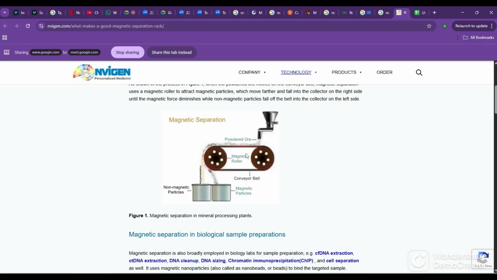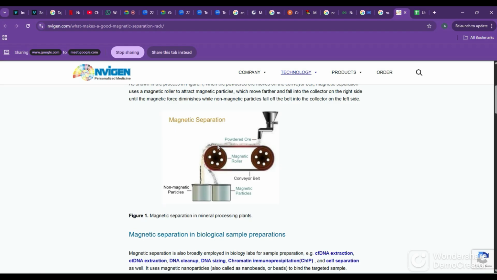Two wheels are there, one belt is there here. From this container, the powdered ore falls here. This is your non-magnetic wheel. The back wheel is the non-magnetic wheel. The front wheel is your magnetic wheel. So what happens here? This belt will carry the powdered ore to this portion.